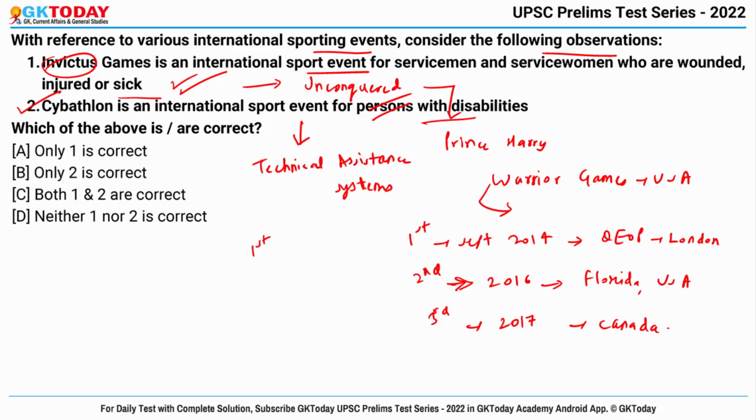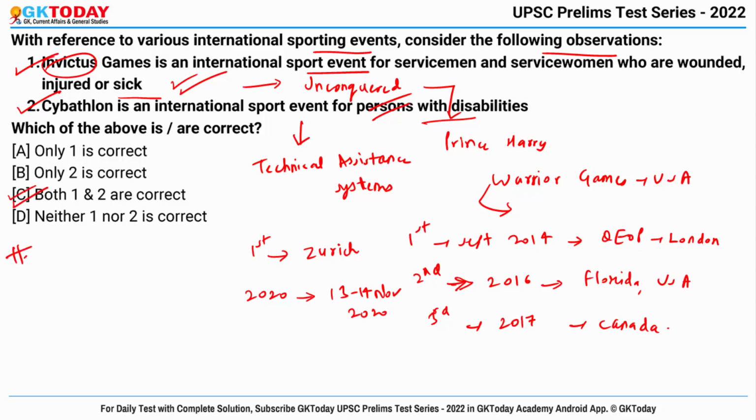The first of this event was organized in Zurich, and it was in the news because the 2020 Cybathlon took place on 13th and 14th of November 2020. Okay, so here both are correct. The right answer is option number C.